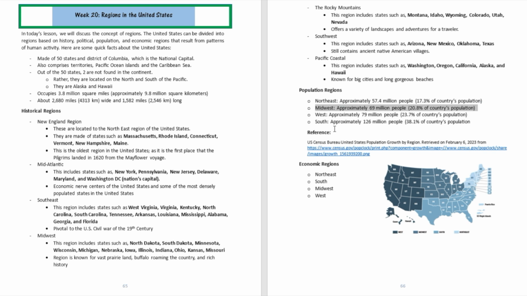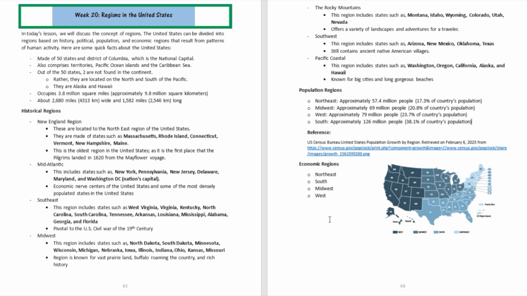Alright, so those are the historical regions of the United States, and then in terms of population, we have the Northeast, which is approximately home to about 57.4 million people. The Midwest, which is going to be home to about 6 to 9 million people. The West, which is approximately home to about 7 to 9 million people. And then the South, which is approximately home to about 126 million people. Alright, and this was picked from this link over there from census.gov.